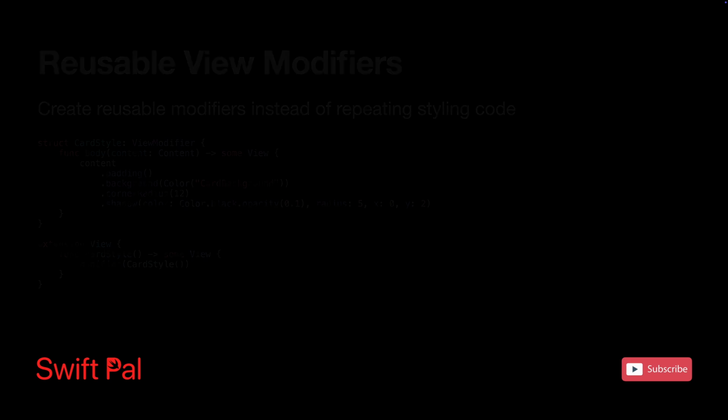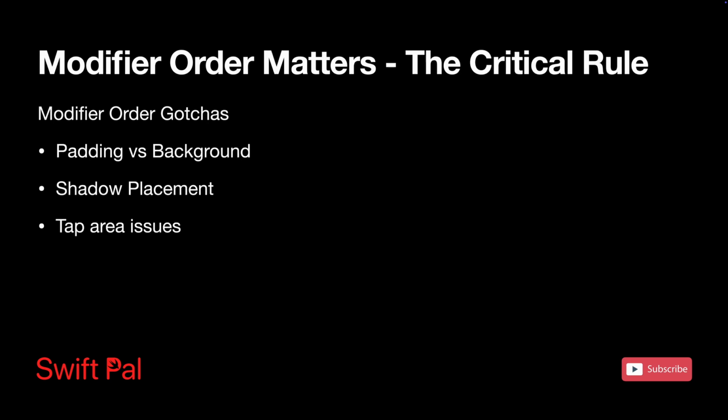Now let's look at modifier orders. In SwiftUI, the order of view modifiers isn't just a nice to have, it's actually crucial for getting the results you want. Apply them in the wrong order and your layout might go from beautifully styled to why is this button not working properly. Let me show you how modifier sequencing affects everything from shadows to tap areas, because this will save you so much debugging time.